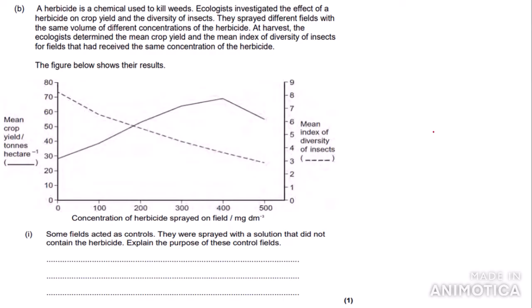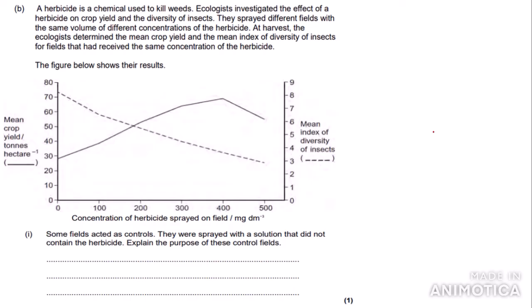So let's look at this next question. A herbicide is a chemical used to kill weeds. Ecologists investigated the effect of a herbicide on crop yield and the diversity of insects. They sprayed different fields with the same volume of different concentrations of the herbicide. At harvest, the ecologists determined the mean crop yield and the mean index of diversity of insects for fields that had received the same concentration of the herbicide. The figure below shows their results.